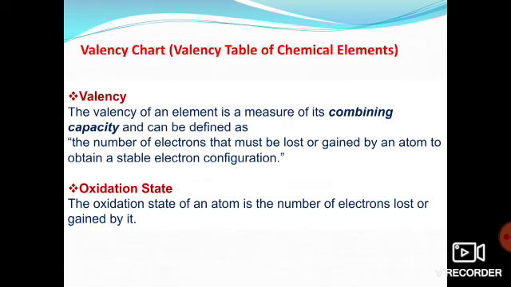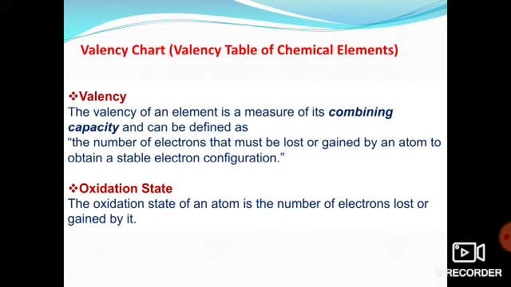Now, valency, I was explaining. What is valency? First, I have explained valence electrons. What are valence electrons? The number of electrons present in the outermost shell, those are valence electrons. And what is valency? The number of electrons an atom gains or loses to make itself stable is known as valency. It is also known as oxidation state. The oxidation state of an atom is the number of electrons it is losing or gaining. If it loses electrons, it will have a positive charge, and if it gains electrons, it will have a negative charge.